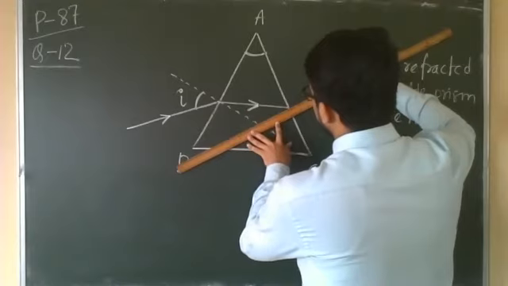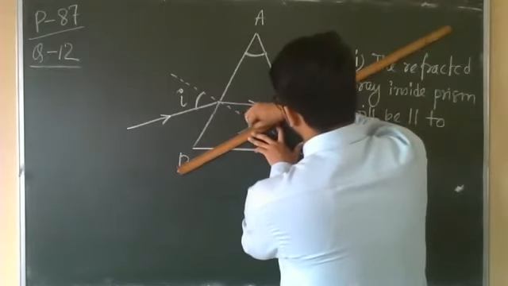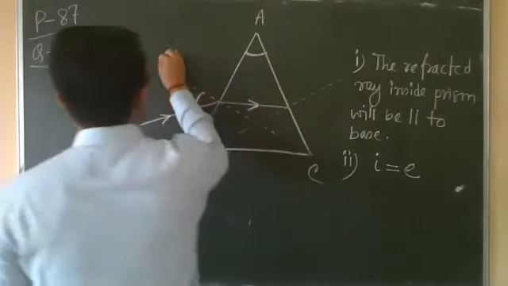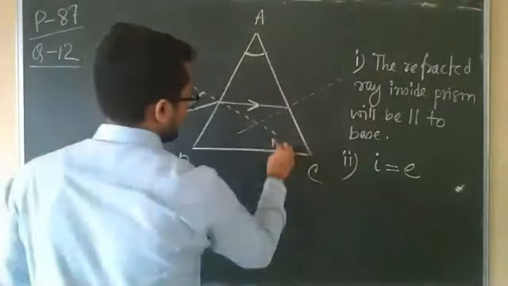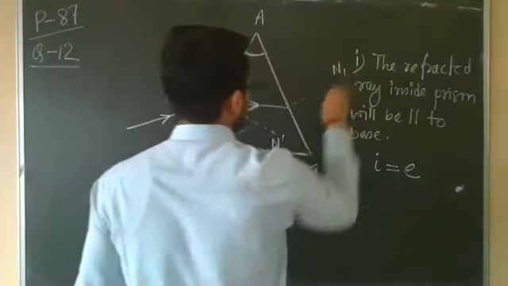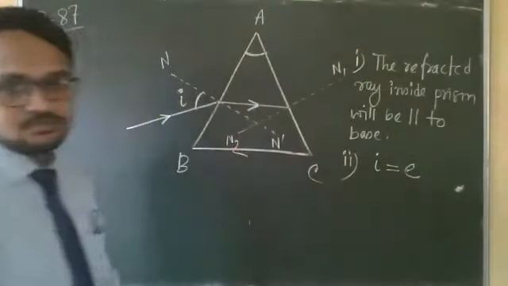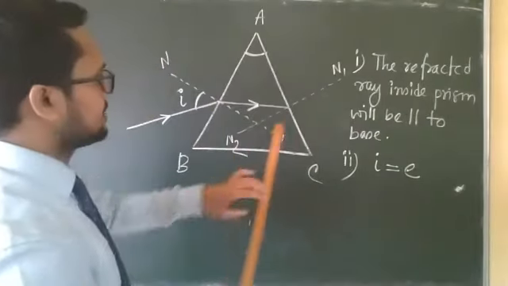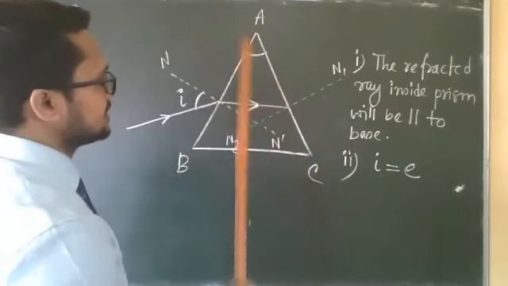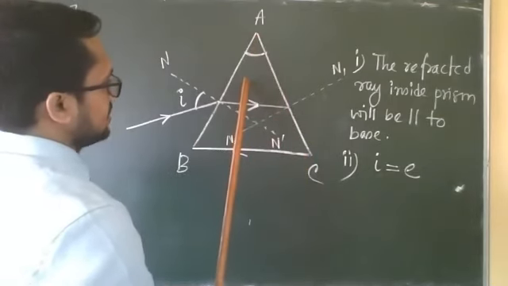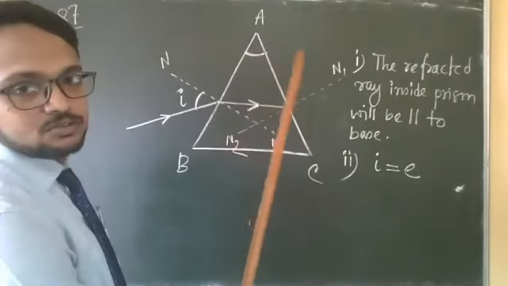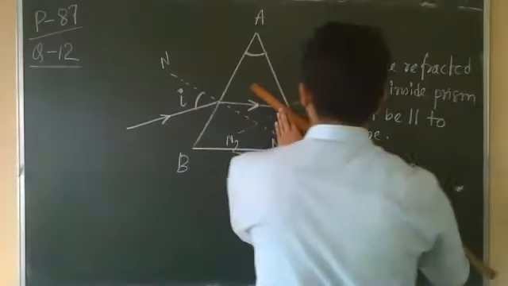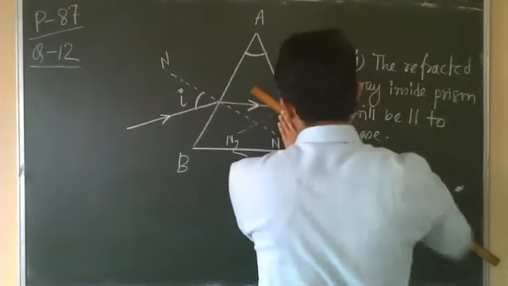Again here, this is the incident ray, draw the normal. At the second refracting surface, draw the normal using a dotted line. Give the name of the normal, N prime, and this is N1, N2. Here again it will refract at surface AC. Here it is going from denser medium to rarer medium, glass to air. That means it will bend away from the normal.